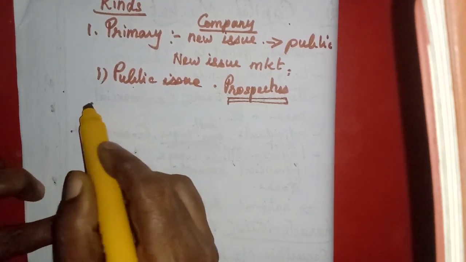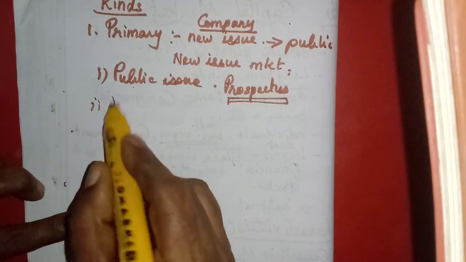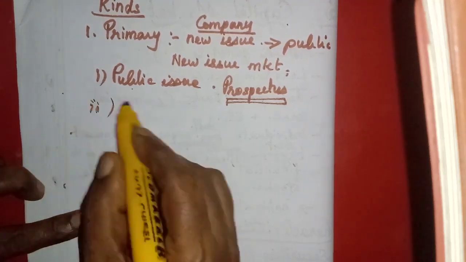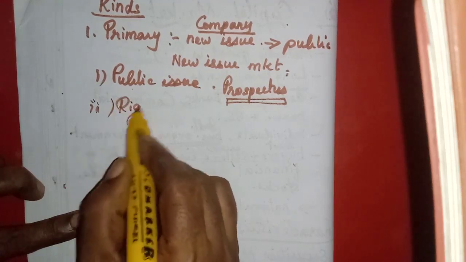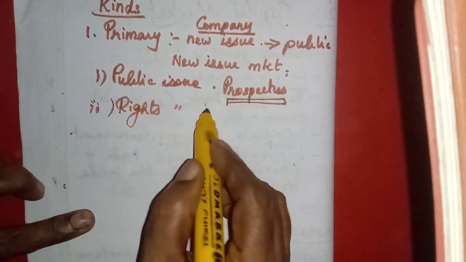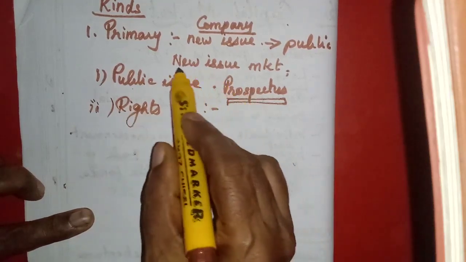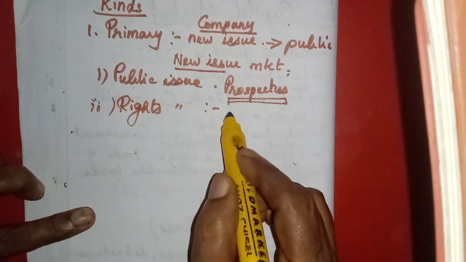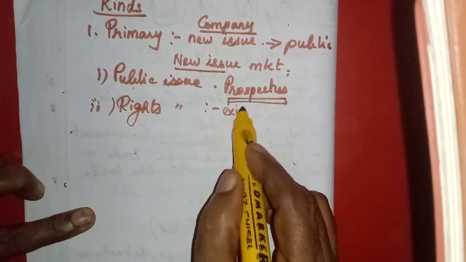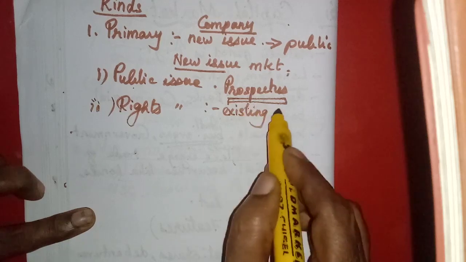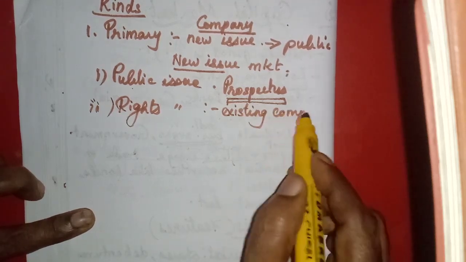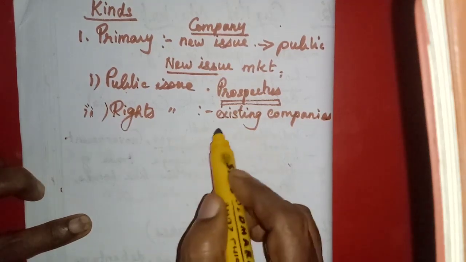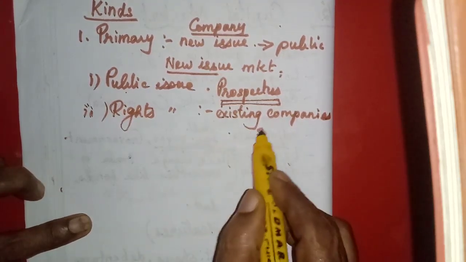Then the second one is private placement or rights issue. Okay, rights issue. In the public issue, new companies issue shares for the first time. But the rights issue will be done by the existing companies. After the first issue, they will do the capital issue to the existing shareholders first.